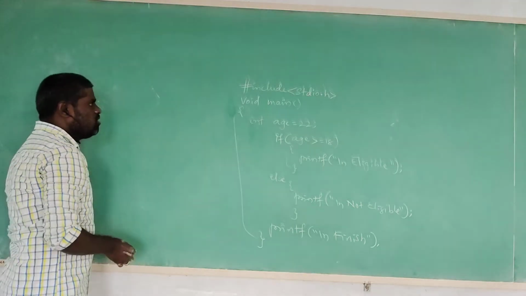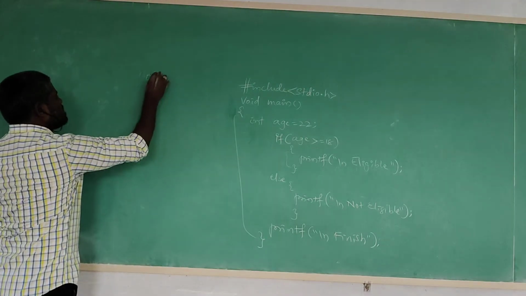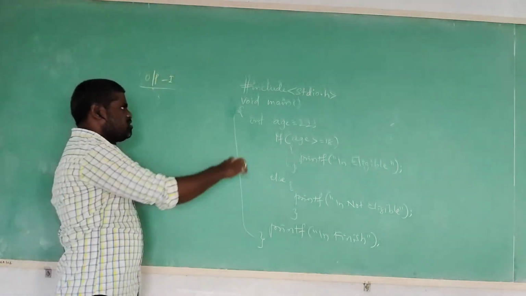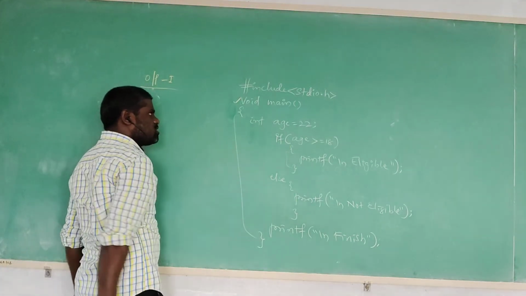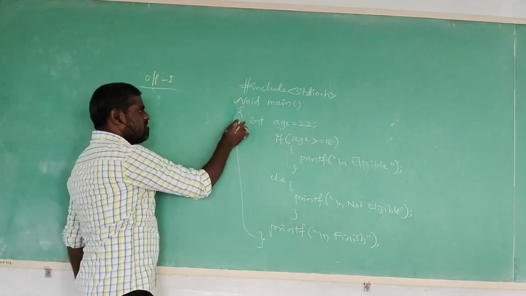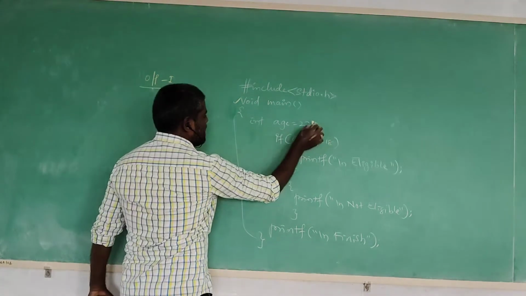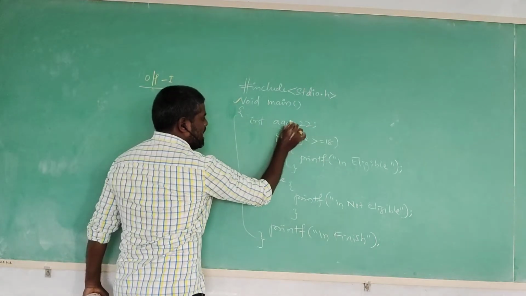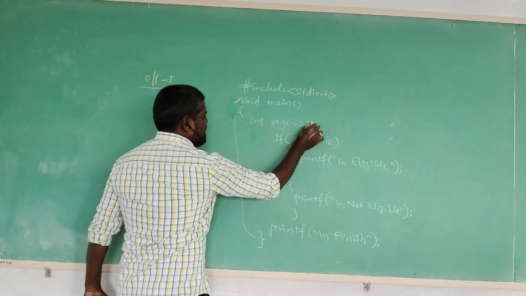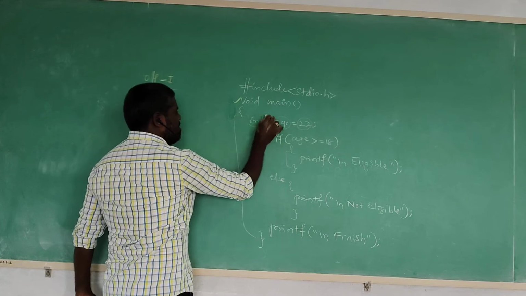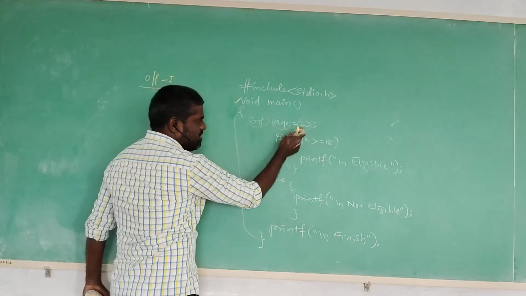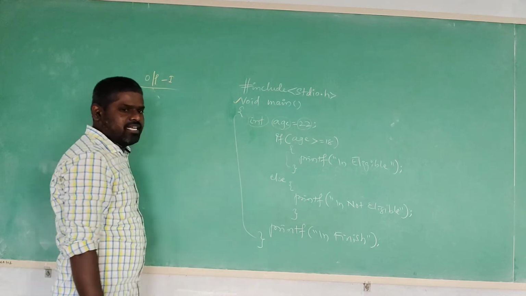Now how are we going to execute? The first time we are going to execute the first output. As usual, every C program execution starts from the main function. After the begin brace, next is the variable declaration, only one variable is initialized. The variable name is age, the value assigned is 22, and the data type is integer. Age is our variable, in that variable 22 is assigned.